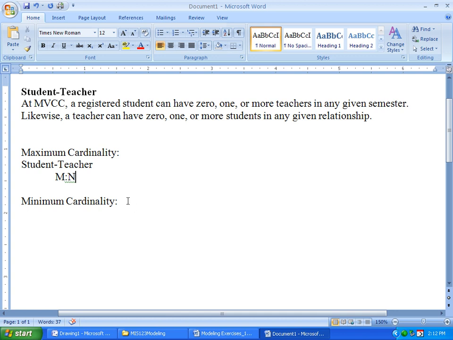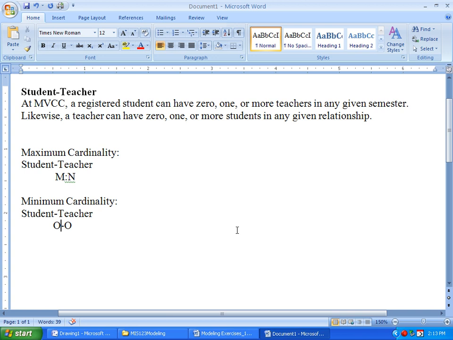Now, the minimum cardinality is also expressed in here, even though it's not quite so obvious. It says a registered student can have 0 teachers, meaning teacher is optional in this relationship. So we will do an optional there. And then it says likewise a teacher can have 0 students. So that too is optional. The student is optional. So we have a many-to-many optional relationship here.